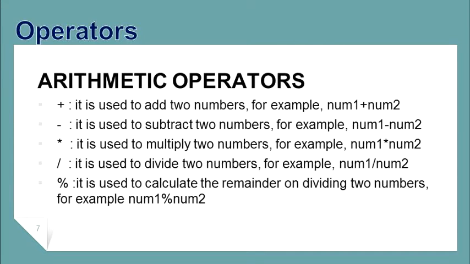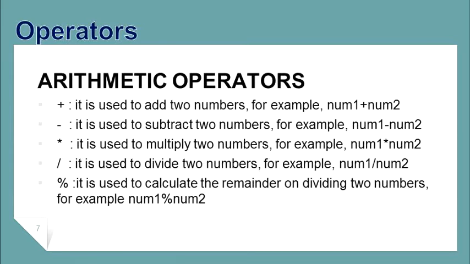Now let us discuss operators. Operators are the special symbols used to perform calculations. Operators form an expression when applied to variables and constants. For example, a is equal to b plus 2. Here a and b are the variables, 2 is a constant, and plus and equals are the operators. Let us learn about the various operators in detail.